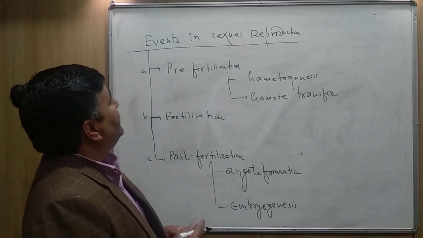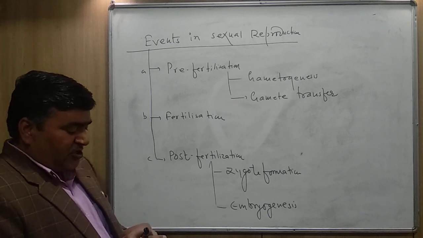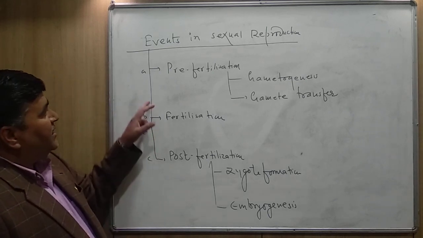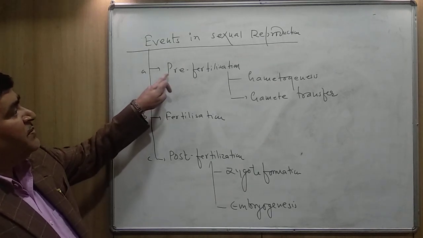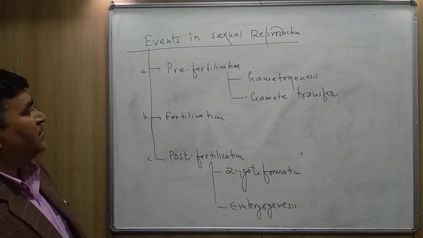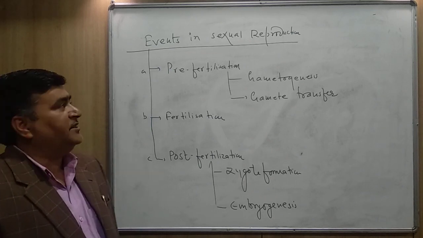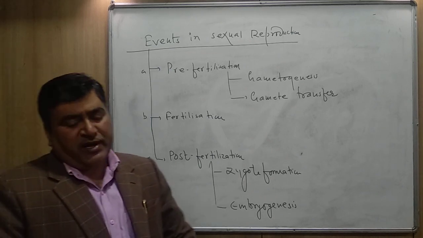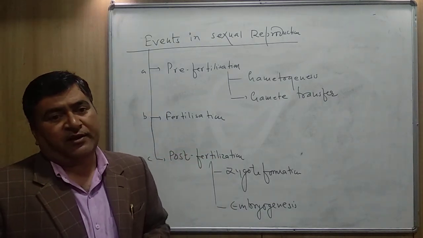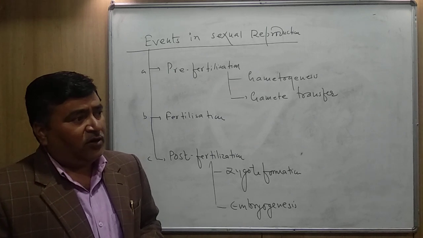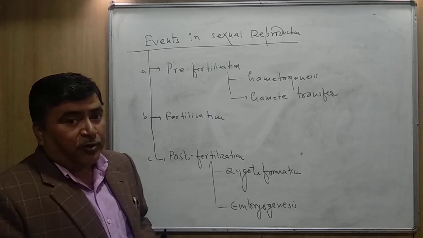Now the next topic is events in sexual reproduction. There are three events in the sexual reproduction in organisms, and these events are pre-fertilization, fertilization and post-fertilization events. What do you mean by pre-fertilization events? Pre-fertilization event means all the events which take place before the fertilization.